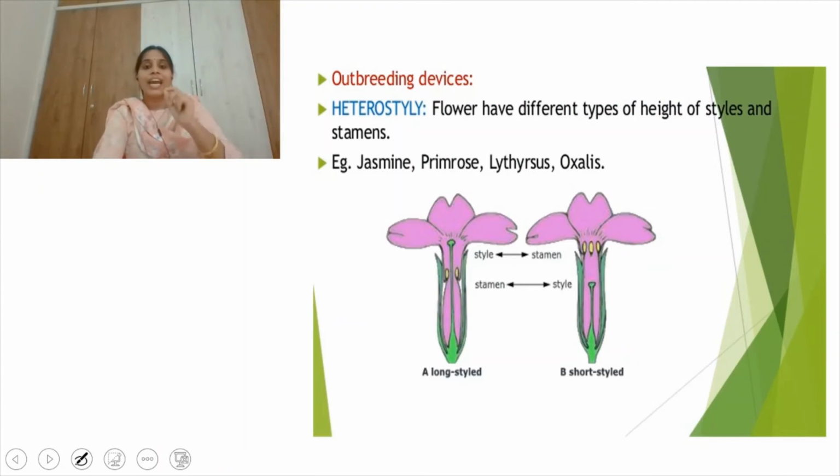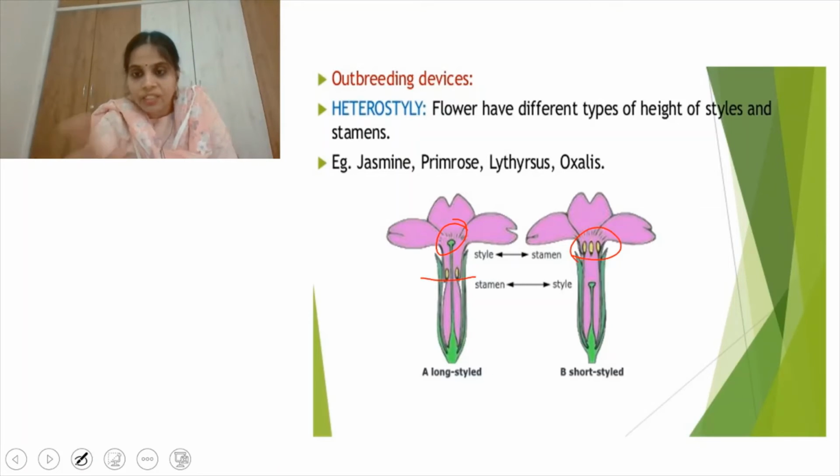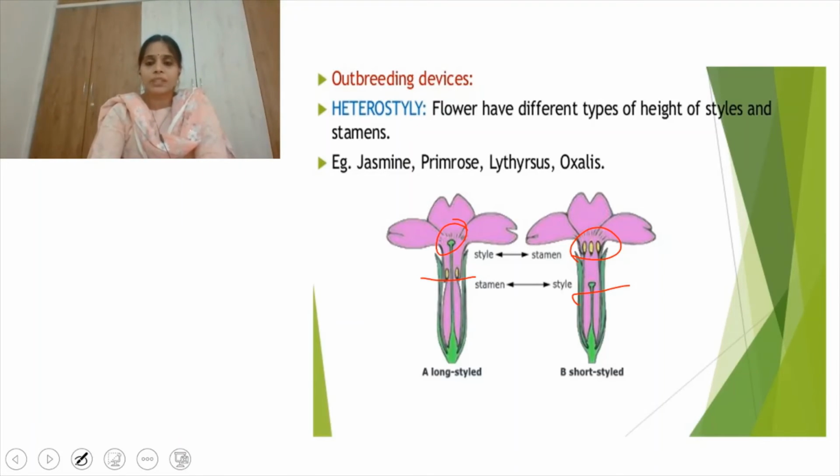Next one is heterostyly. Heterostyly means here the style was present at this height but the stamens are here. But in this flower, the stamens are at this height but the style is here. So style and stamens are present at different heights, so that self-pollination does not take place. Here, between this flower and this one, geitonogamy takes place if it is on the same plant. That ensures cross-pollination. Examples: jasmine, primrose, oxalis, linum.